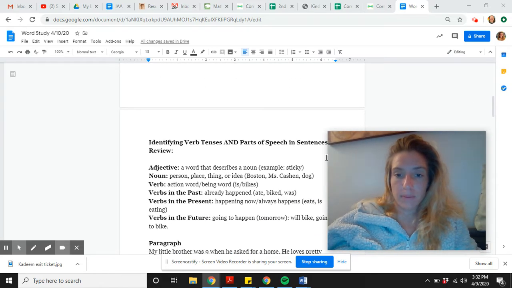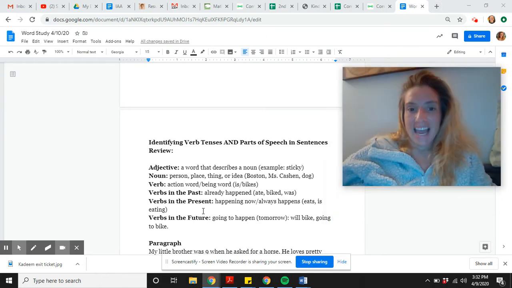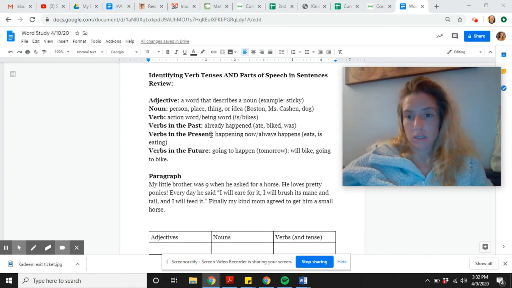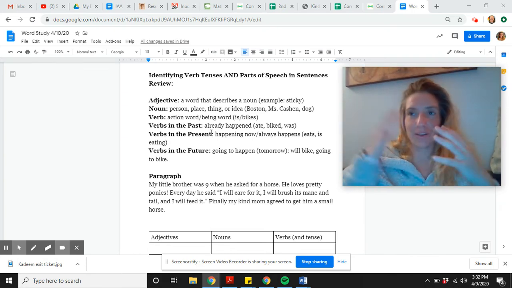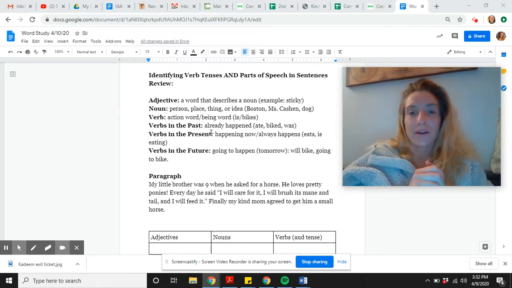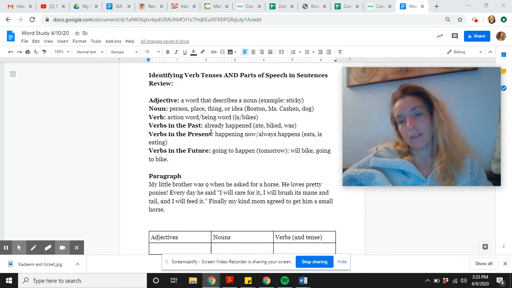All right. So we've been working on identifying different parts of speech and on figuring out what tense our verbs are in. So just to do a quick review, a rapid review, we're going to review the different parts of speech. An adjective is a word that describes a noun. An example is sticky. Can you think of another adjective? Could be happy, could be fluffy, could be wet, like it's a wet day outside.